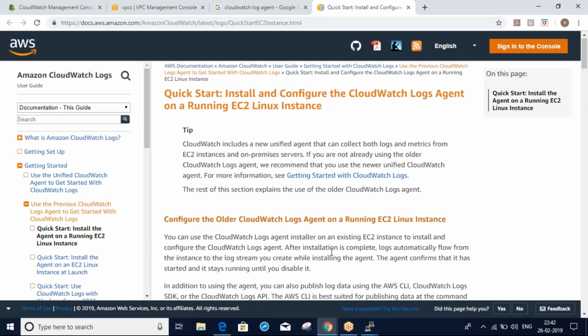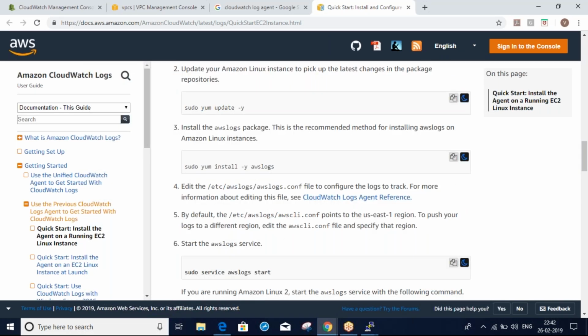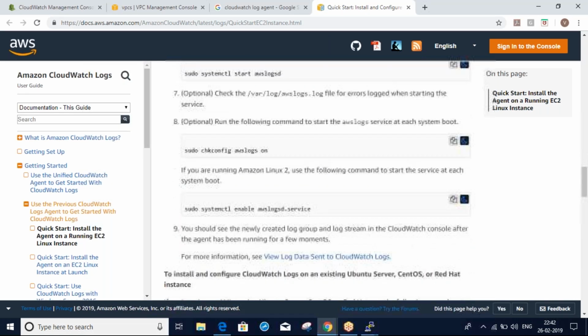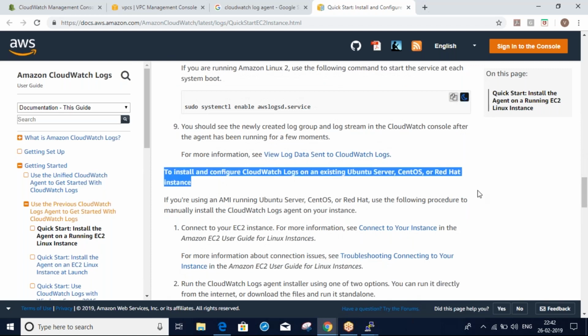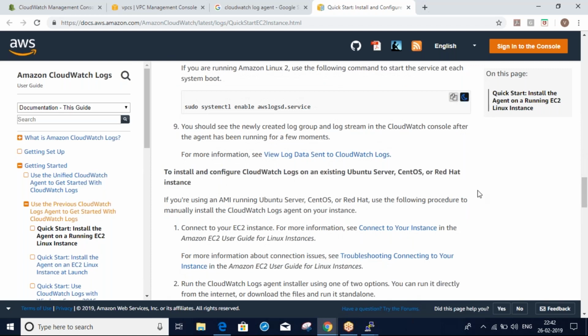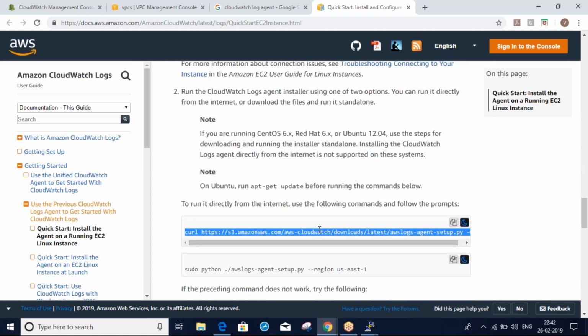Yes, I can see now. So here, I am using a Red Hat server. If I use a Red Hat server, just run this command. This is a Python script.